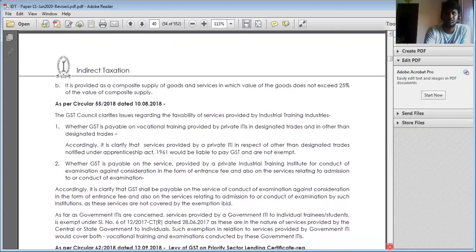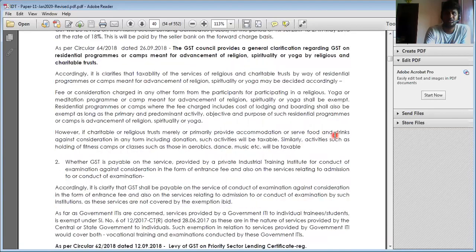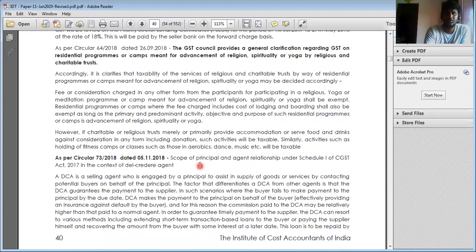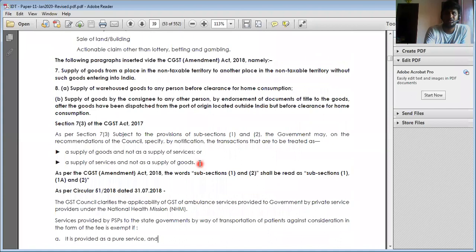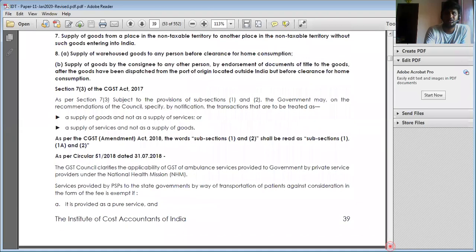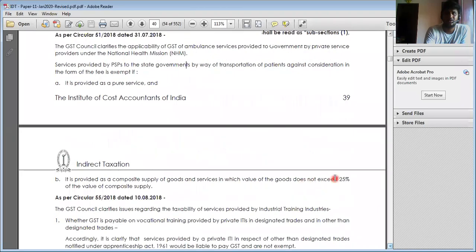Here are two or three important points. A circular has been given. Suppose ambulance services are provided to the government by private sector persons. Ambulance services, being pure services, are not considered supply. If ambulance services include medicine supply not exceeding 25%, then it is not regarded as supply.